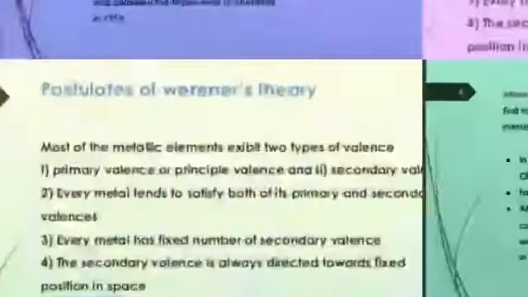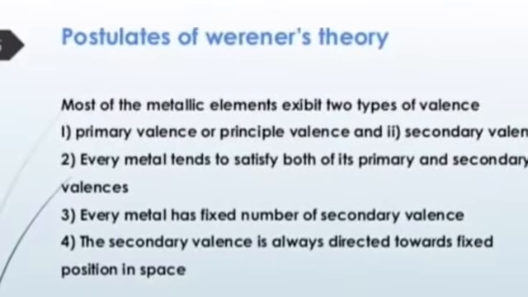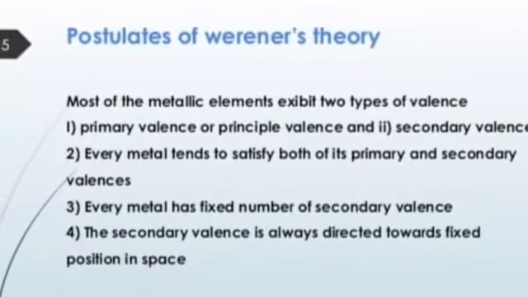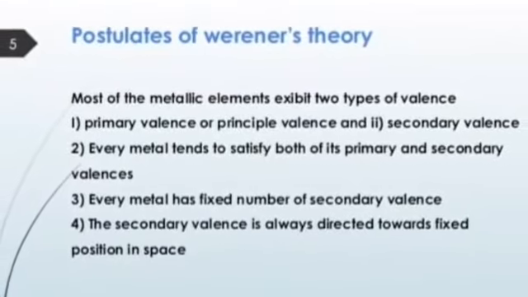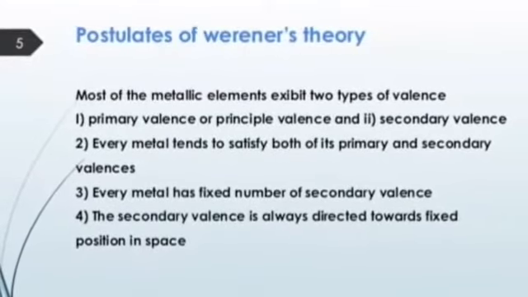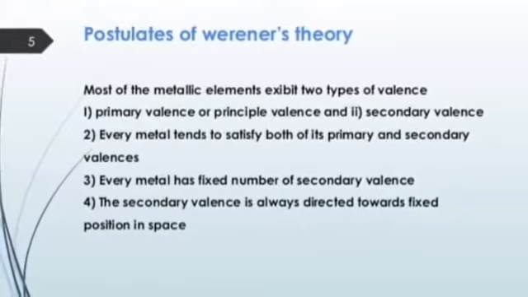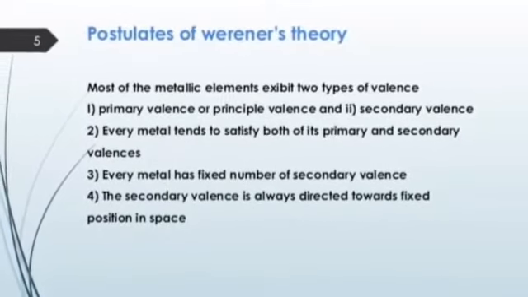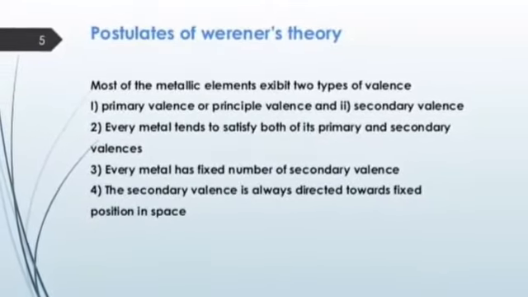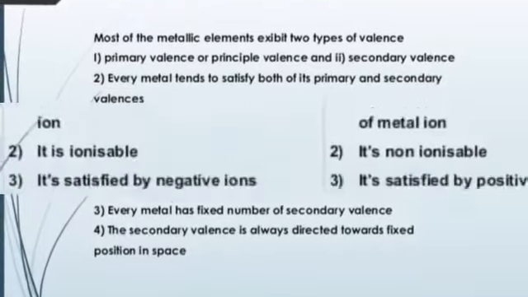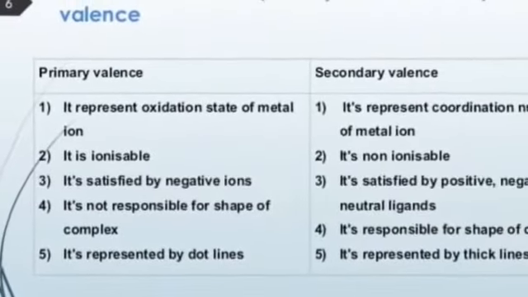Now, the postulates of Werner theory: most of the metallic elements exhibit two types of valence, primary valence and secondary valence. Every metal tends to satisfy both valencies. Every metal has a fixed number of secondary valences. The secondary valency is always directed towards fixed positions in space. In the next slide, there is a difference between primary valence and secondary valence.